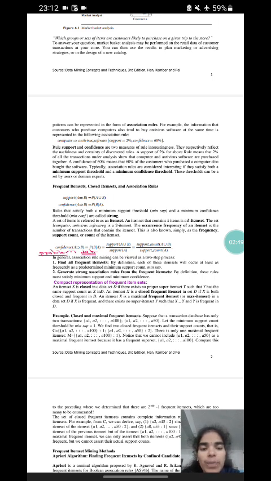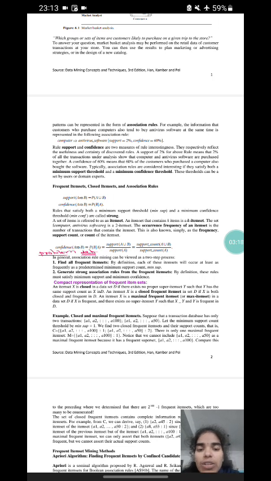A support of 2% for the above rule means that 2% of all the transactions under analysis show that computer and antivirus software are purchased together. A confidence of 60% means that 60% of the customers who purchased a computer also bought the software. Typically, association rules are considered interesting if they satisfy both a minimum support threshold and a minimum confidence threshold. These thresholds can be set by users or domain experts.